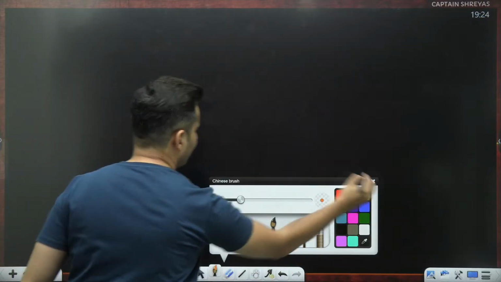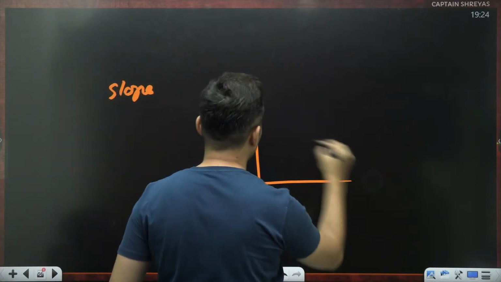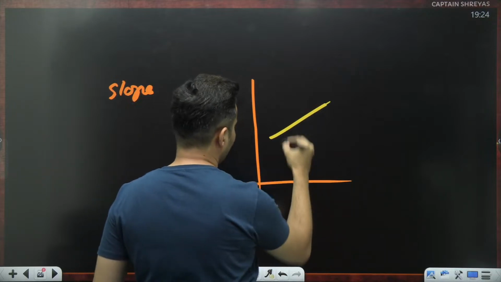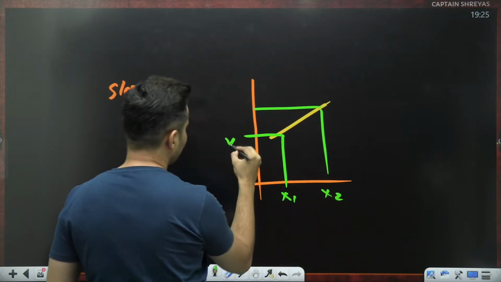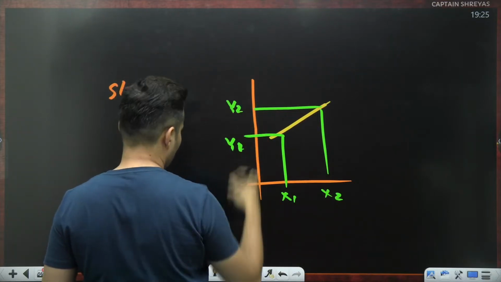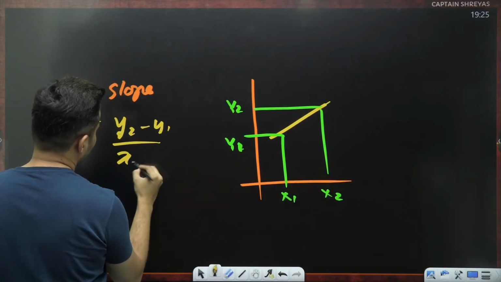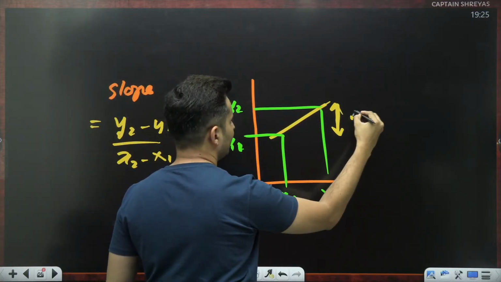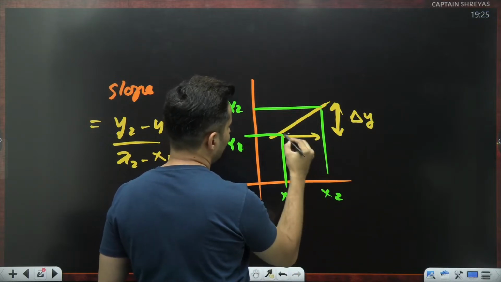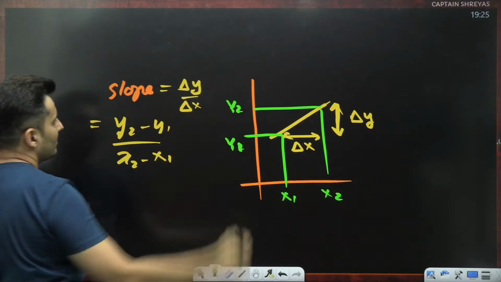Whenever you have to measure the slope of any given line, what do you do? If these are the 2 points, this is x1, this is x2, this is y1, this is y2, what do you write the slope as? The slope is y2 minus y1 upon x2 minus x1, because y2 minus y1 is this, which is delta y. X2 minus x1 is this, which is delta x. So the slope actually is how much the y changes with x.